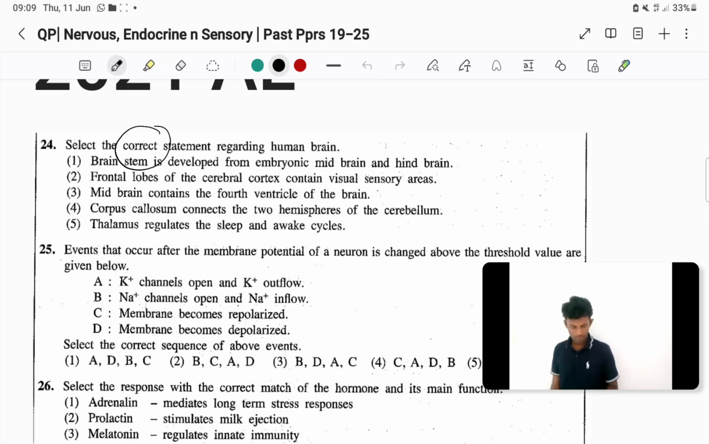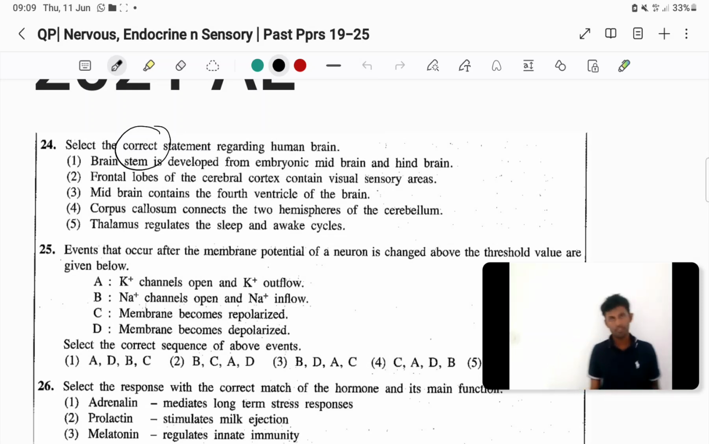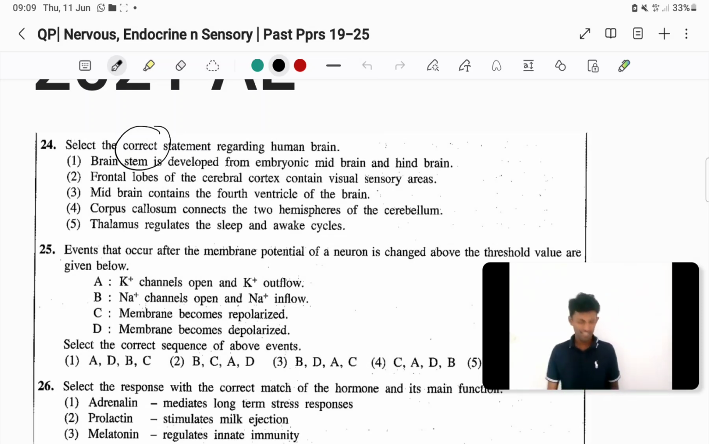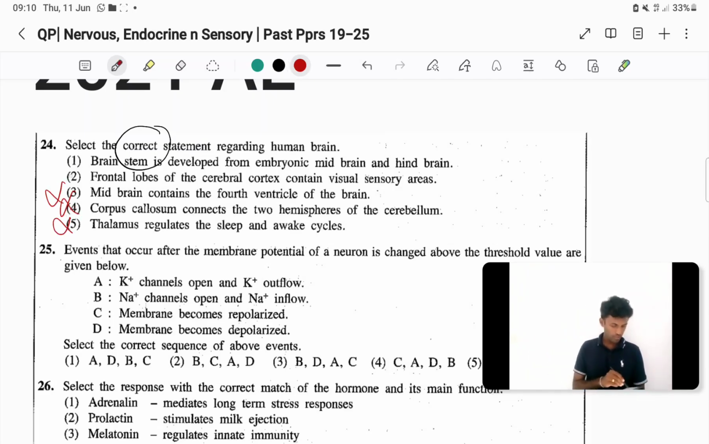Fifth one, thalamus regulates sleep and awake cycle. Third time we are discussing this. No, not thalamus, it's hypothalamus. Right, so fifth one wrong, fourth one wrong, third wrong, second one also wrong. So first one only is the answer.